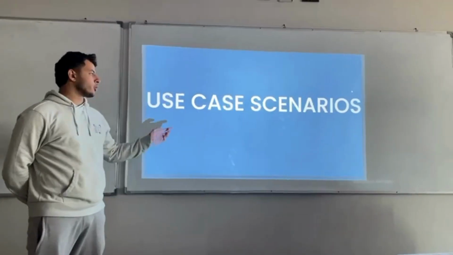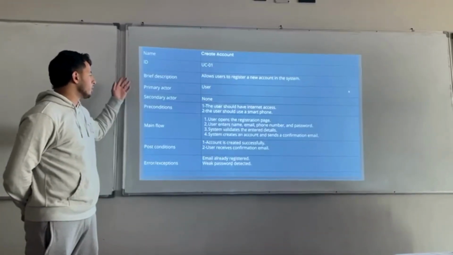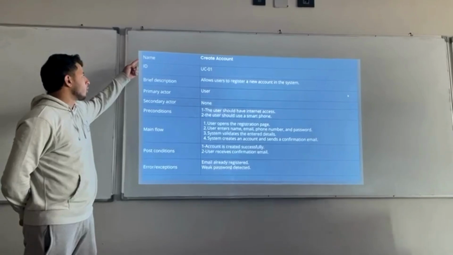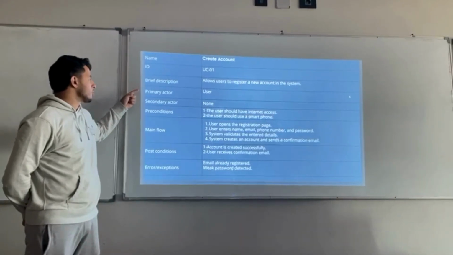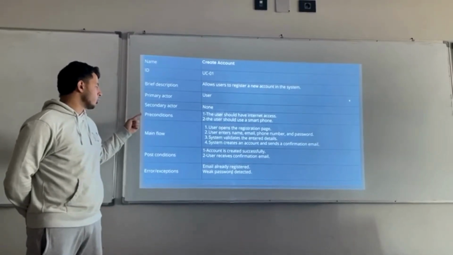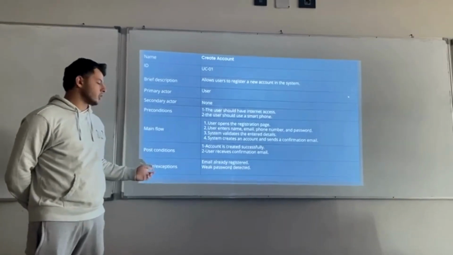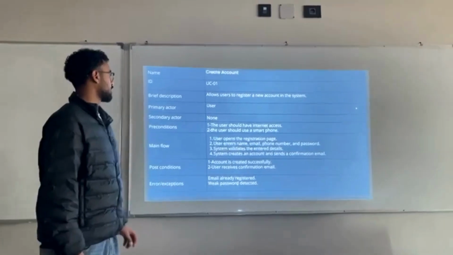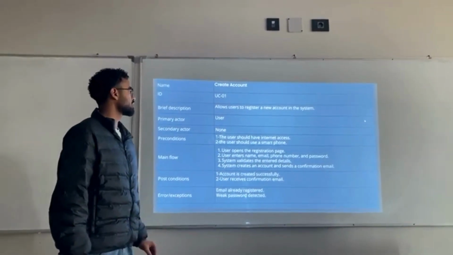Here we have the use case scenarios. We made them in a table. Here we have the name, ID, brief description, primary actor, secondary actor, preconditions, main flow, post condition, errors and exceptions. Our system has 17 use case scenarios, and here's an example.